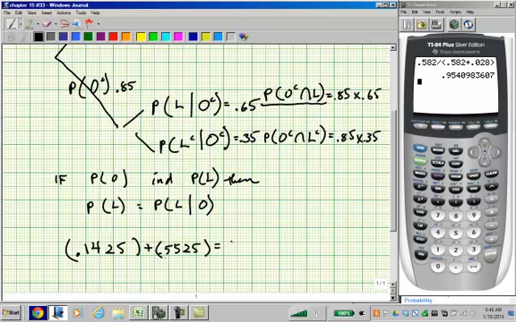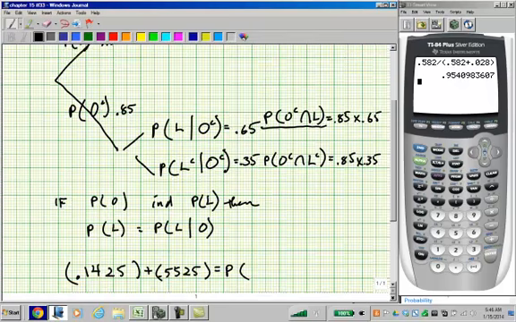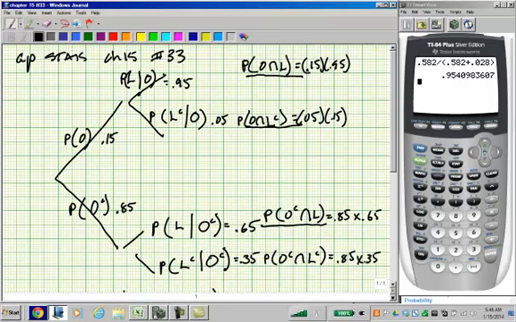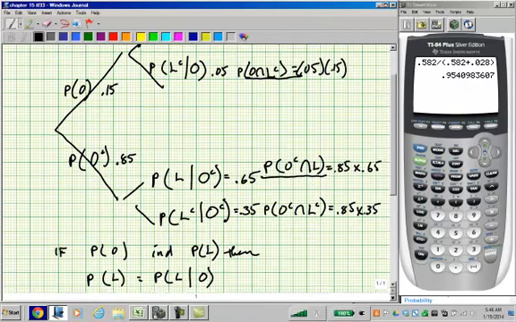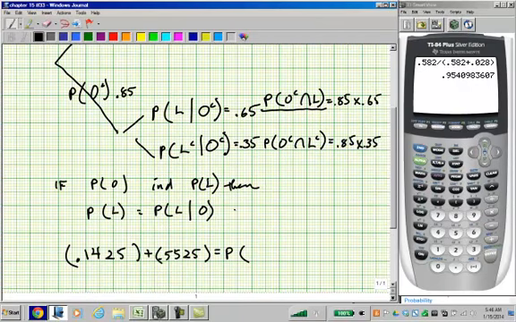Now, does that equal 0.95? That's the probability that the luggage is in Chicago, given that it left on time. That's this here, and that's 0.95.